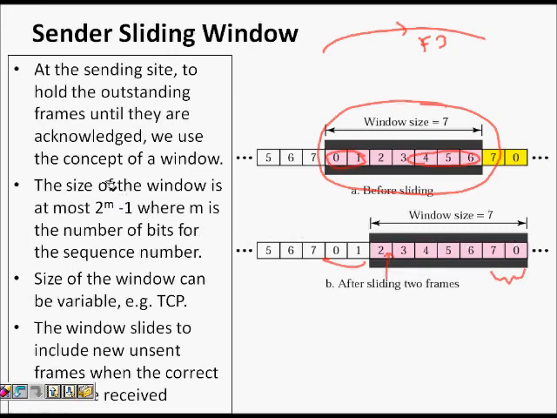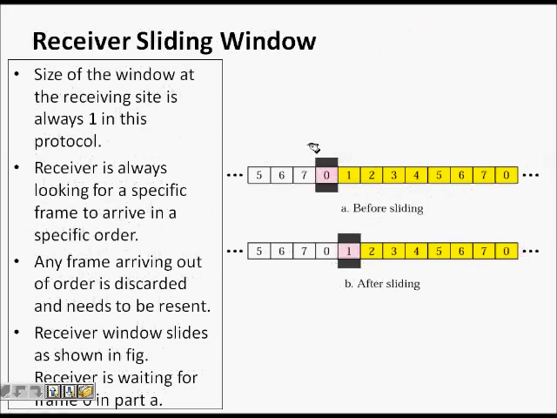And the window size is at most 2 to the power of m minus 1 if I have m bits. And the receiver window, its window is just size 1, which means it says, okay, I'm expecting the packet with sequence number 0 now. It receives frame 0, then it will slide its window and say I need now frame 1. And if it is expecting frame 1 and somehow it receives frame 2, it will just discard that packet.